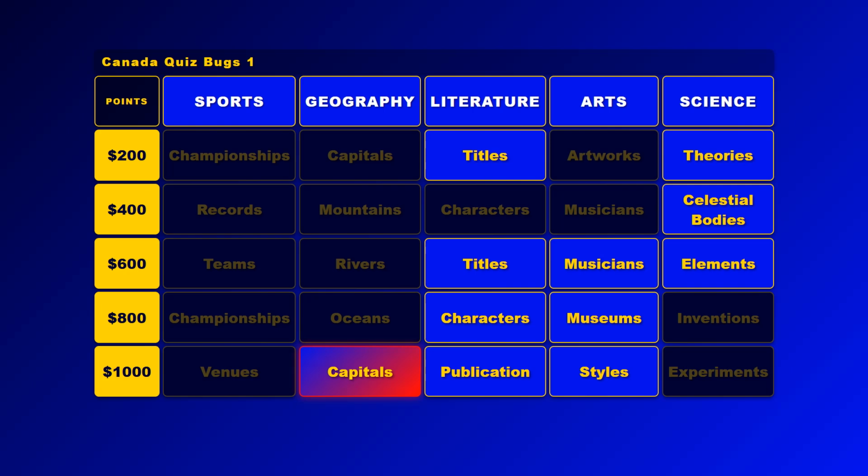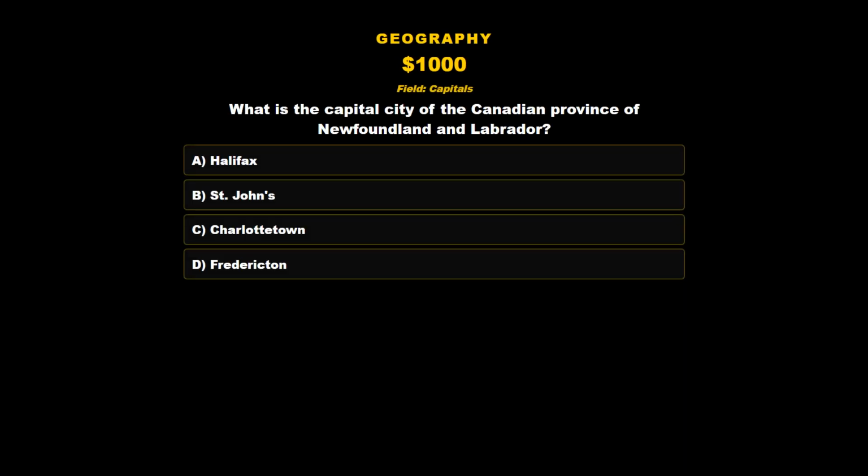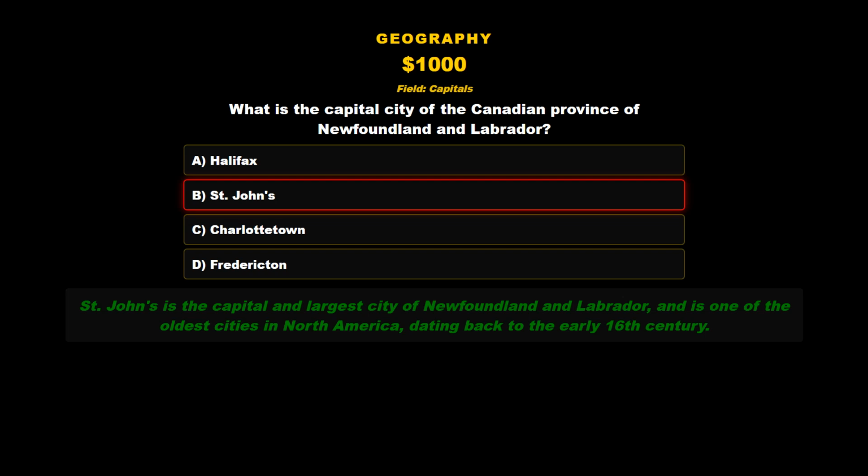Click Geography, Capitals, for 1,000 points. What is the capital city of the Canadian province of Newfoundland and Labrador? A. Halifax. B. St. John's. C. Charlottetown. D. Fredericton. That would be B. St. John's. St. John's is the capital and largest city of Newfoundland and Labrador, and is one of the oldest cities in North America, dating back to the early 16th century.